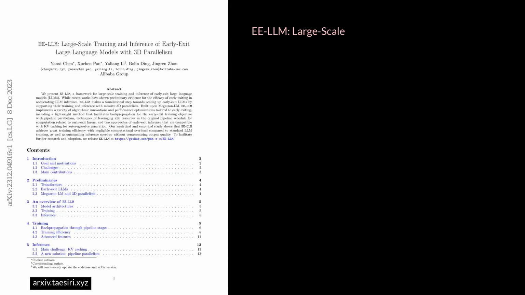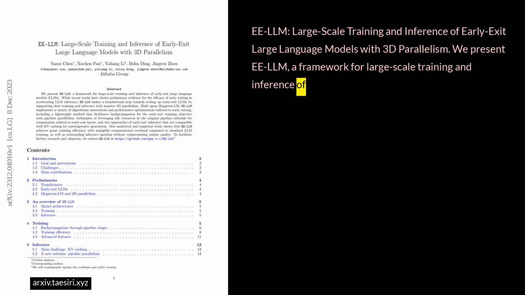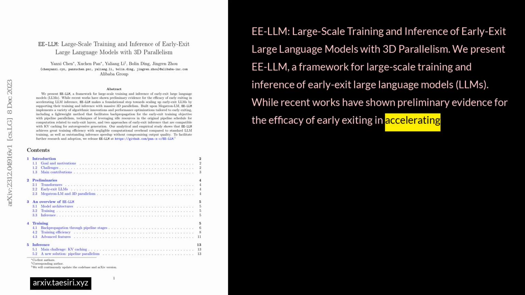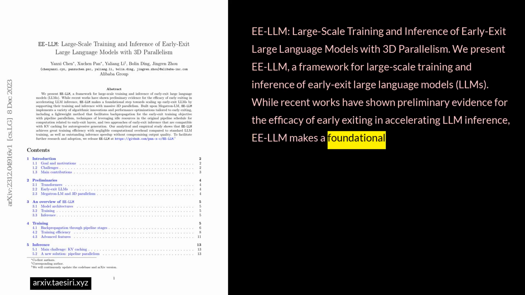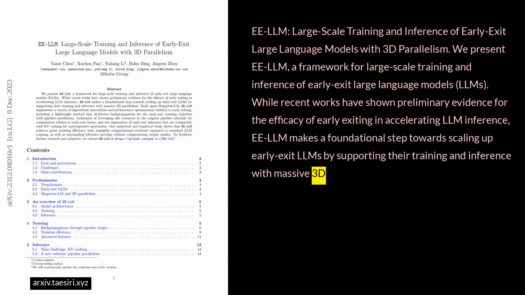EE-LLM, large-scale training and inference of early exit large language models with 3D parallelism. We present EE-LLM, a framework for large-scale training and inference of early exit large language models, LLMs. While recent works have shown preliminary evidence for the efficacy of early exiting and accelerating LLM inference, EE-LLM makes a foundational step towards scaling up early exit LLMs by supporting their training and inference with massive 3D parallelism.